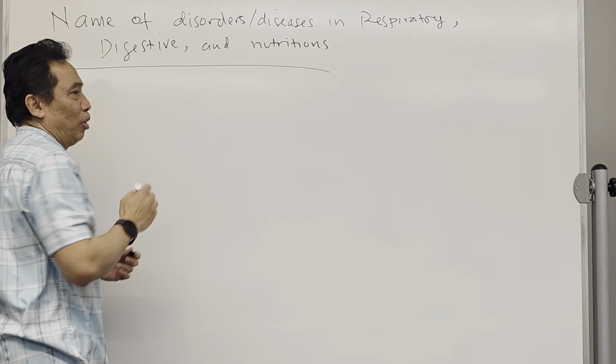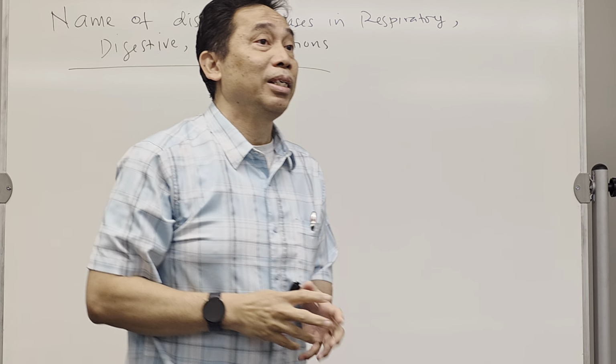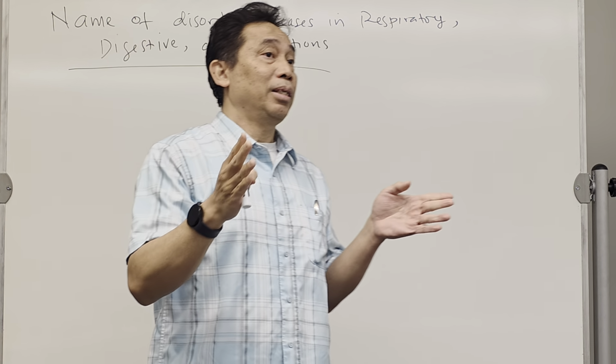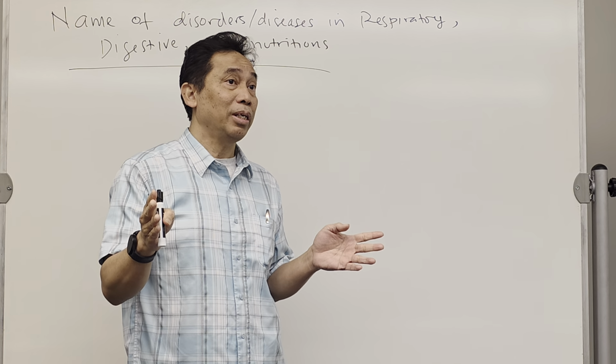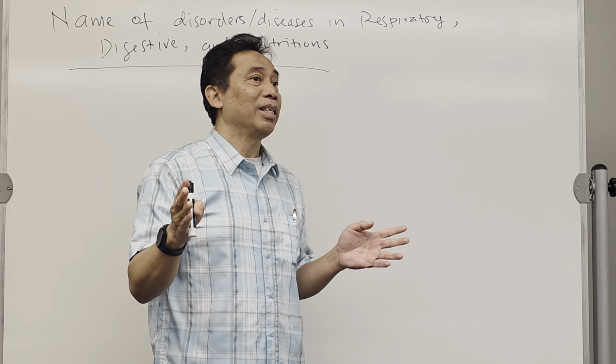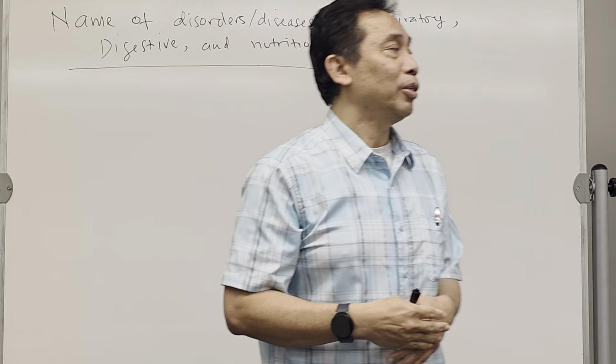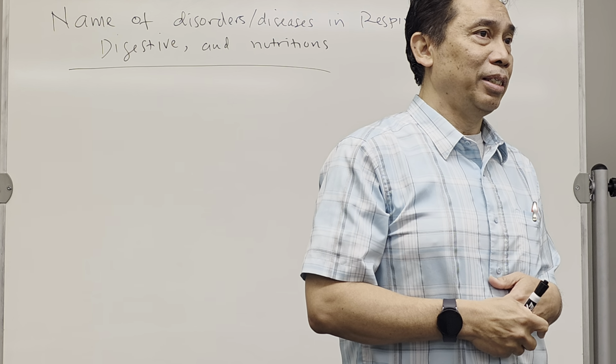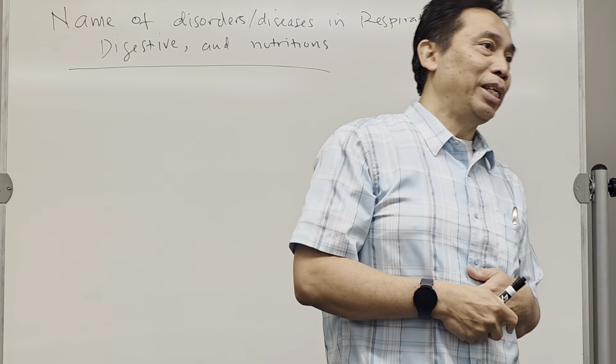Okay, so I'll write it down here. Make sure at home you study those diseases and disorders, their definitions, and also the cause of that disorder or disease. Example, TB.